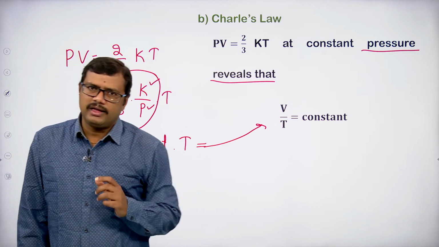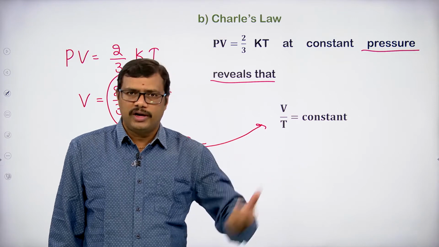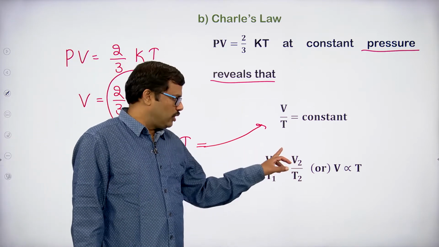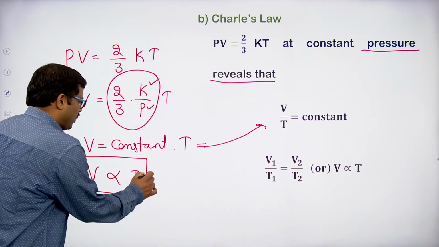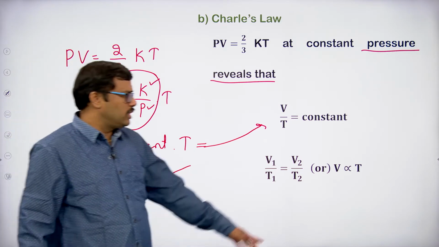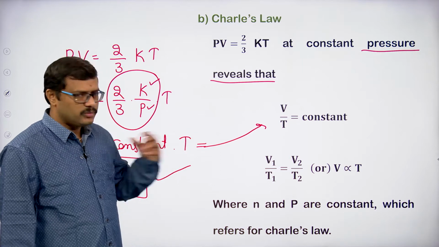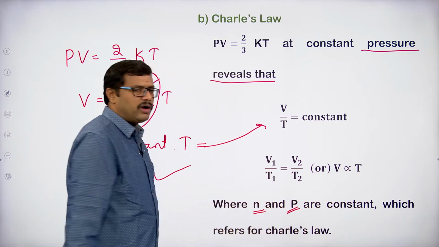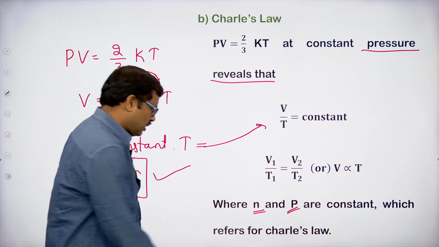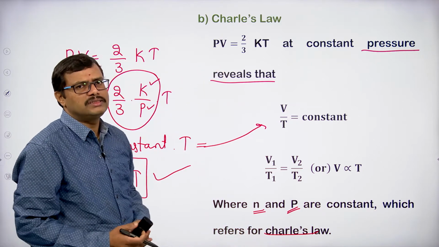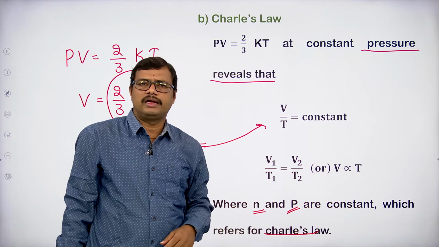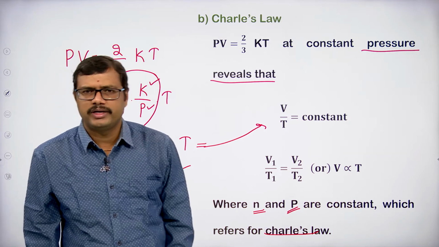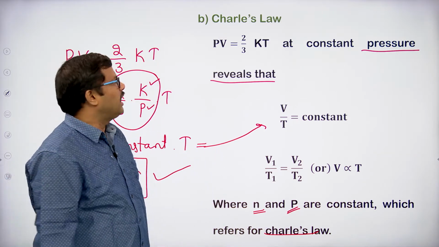If we are applying the V by T value for the same gas under two different conditions, two different states, in that case we can write it as V1 by T1 equal to V2 by T2, or we can directly say volume of a gas is directly proportional to its absolute temperature. For example, for fixing the mass of the gas constant and pressure of the gas constant, we can derive the Charles law from the kinetic gas equation, PV equal to 2 by 3 kT. This proves that Charles law can also be derived from the kinetic gas equation.